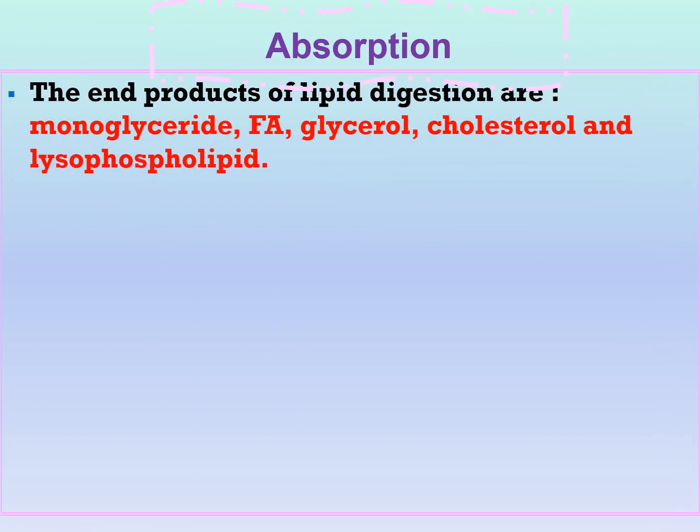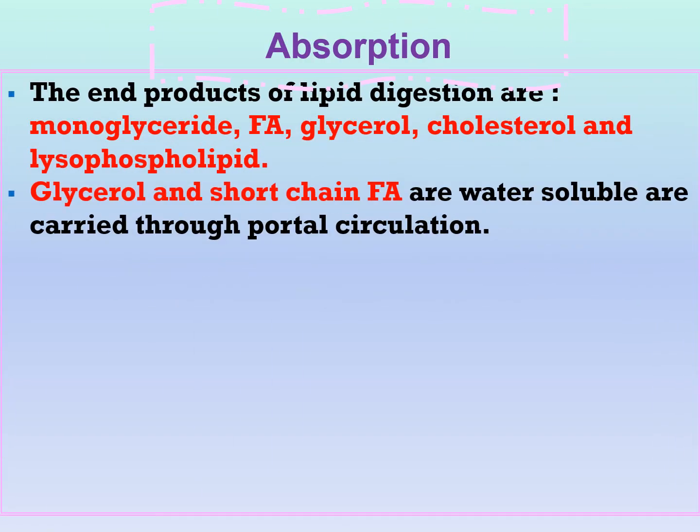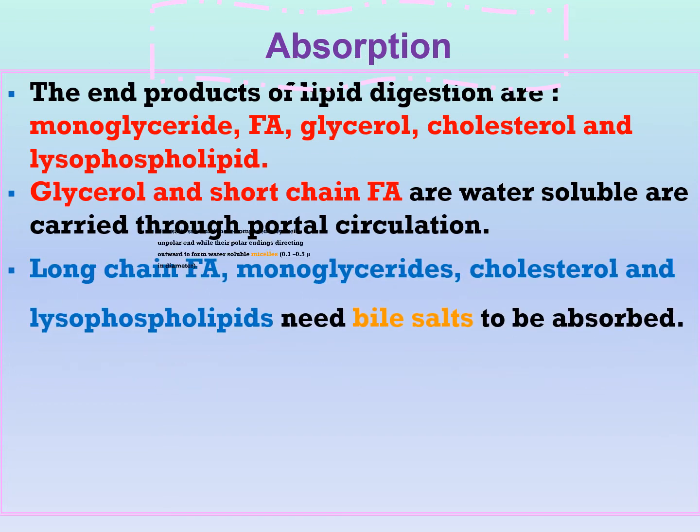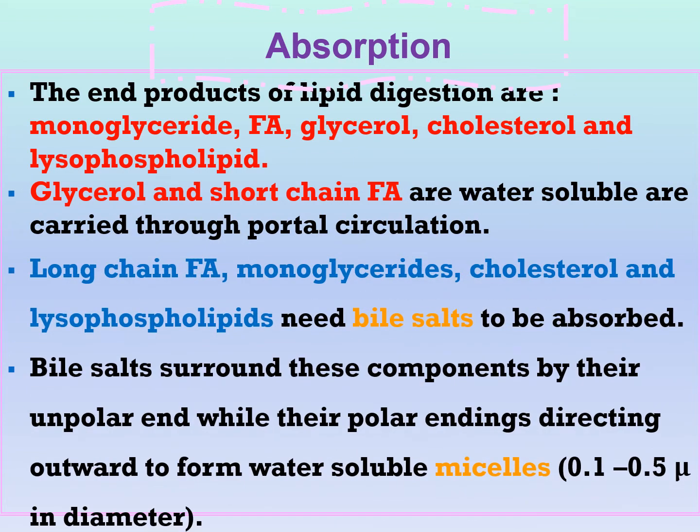And now moving to our second objective, which is absorption. What are the end products of lipid digestion? At first, the end products of triglyceride were monoglyceride, beta and alpha monoglyceride, free fatty acid, and glycerol. So these are the end products of triglyceride digestion. Cholesterol ester was hydrolyzed into cholesterol and also free fatty acid. And phospholipids were hydrolyzed to lysophospholipid and free fatty acid.